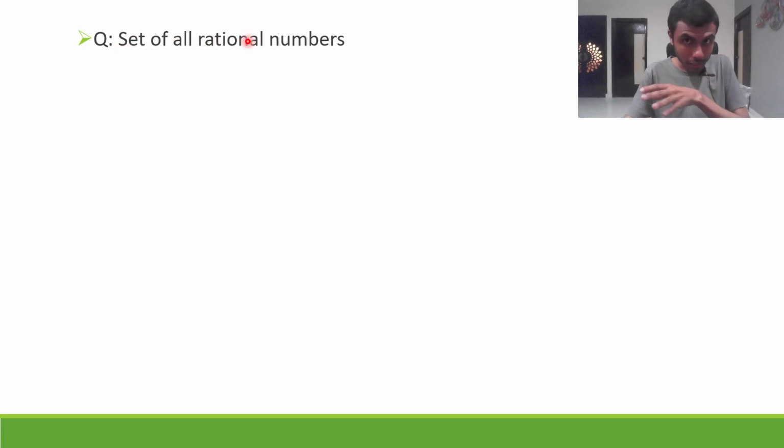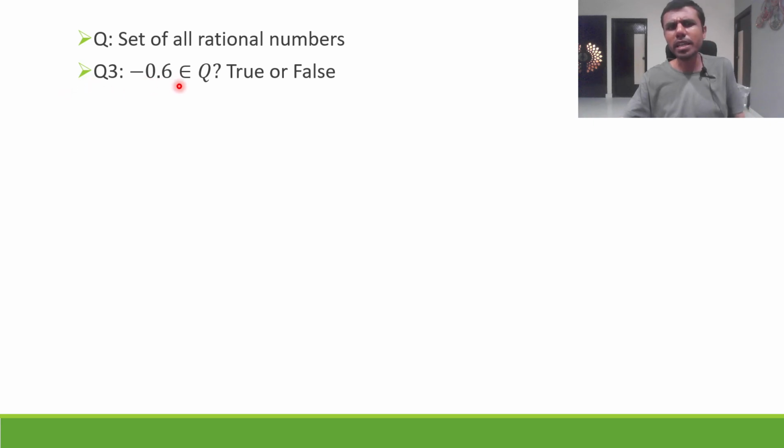Q is the set of all rational numbers. Question 3 is: minus 0.6 belongs to Q, true or false? You can pause here and think. Now minus 0.6, I can write it as minus 6 by 10. So this is minus 6 divided by 10. It is in p by q form, wherein both are integers. So yes, minus 0.6 is a rational number.